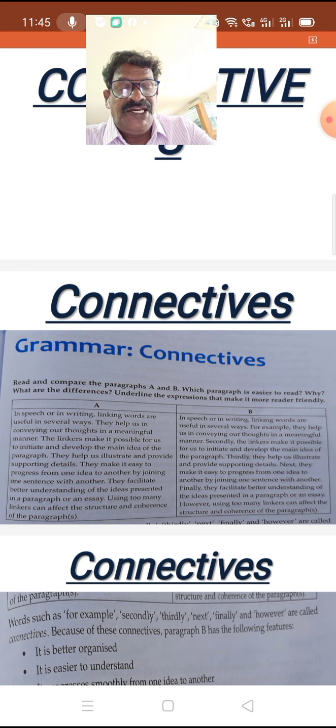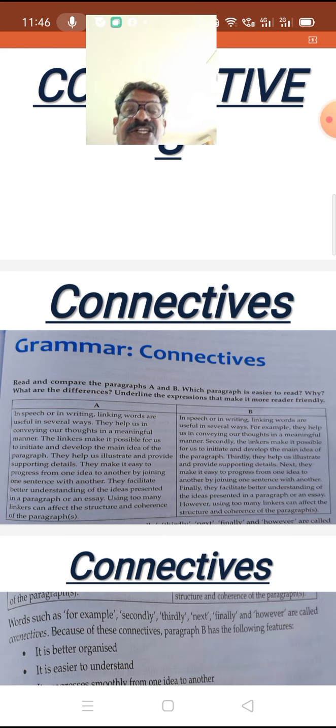So first we have read that connectives are a variety of words and phrases used to link sentences and organize the text, and they help in establishing connections within and between sentences. The other name of connectives is linking words. This is the definition of connectives.